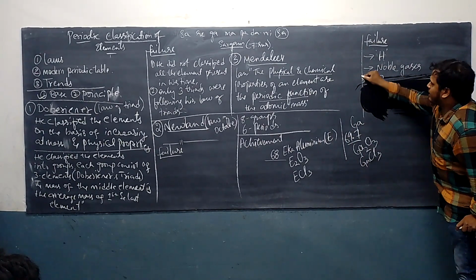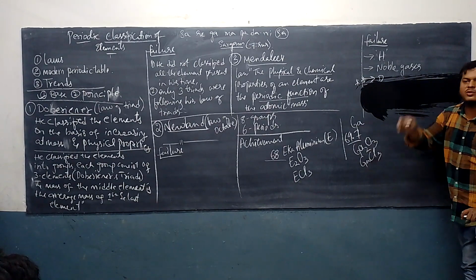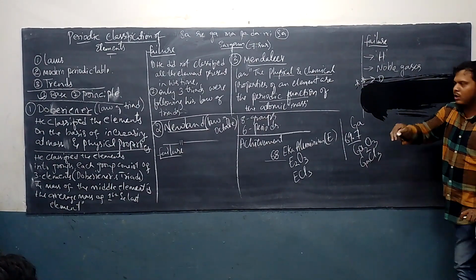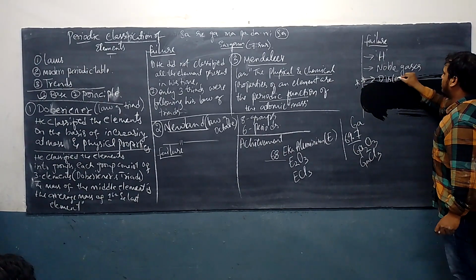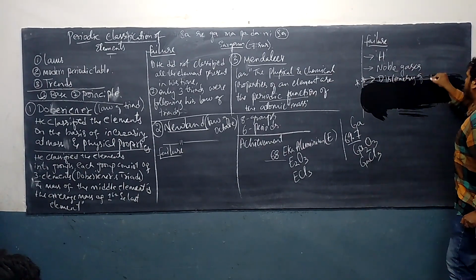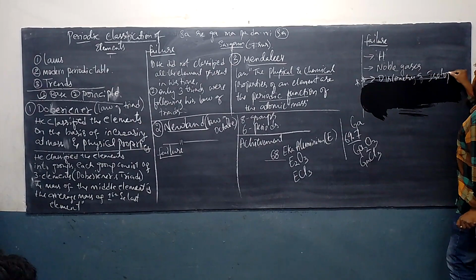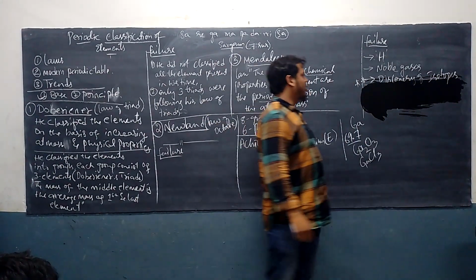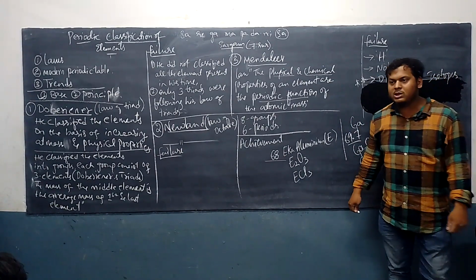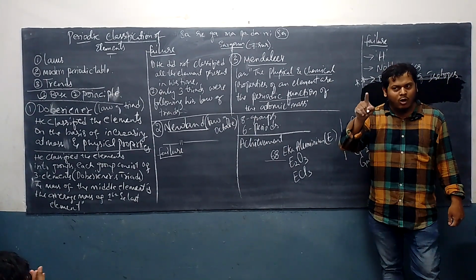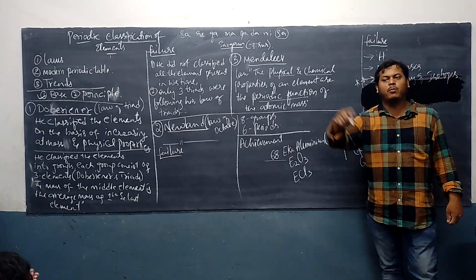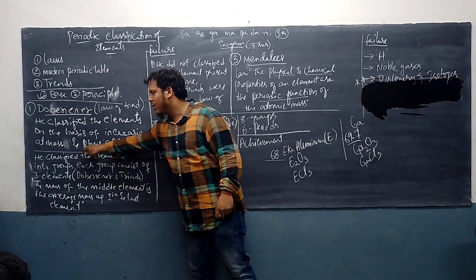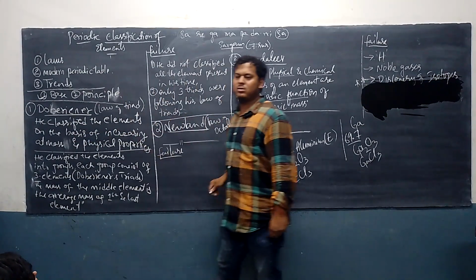So the very major failure, because of which we have stopped following the periodic table of Mendeleev, is the discovery of isotopes. What are isotopes, man? Isotopes are the elements with the same atomic number but different mass number, and he classified on the basis of atomic masses.